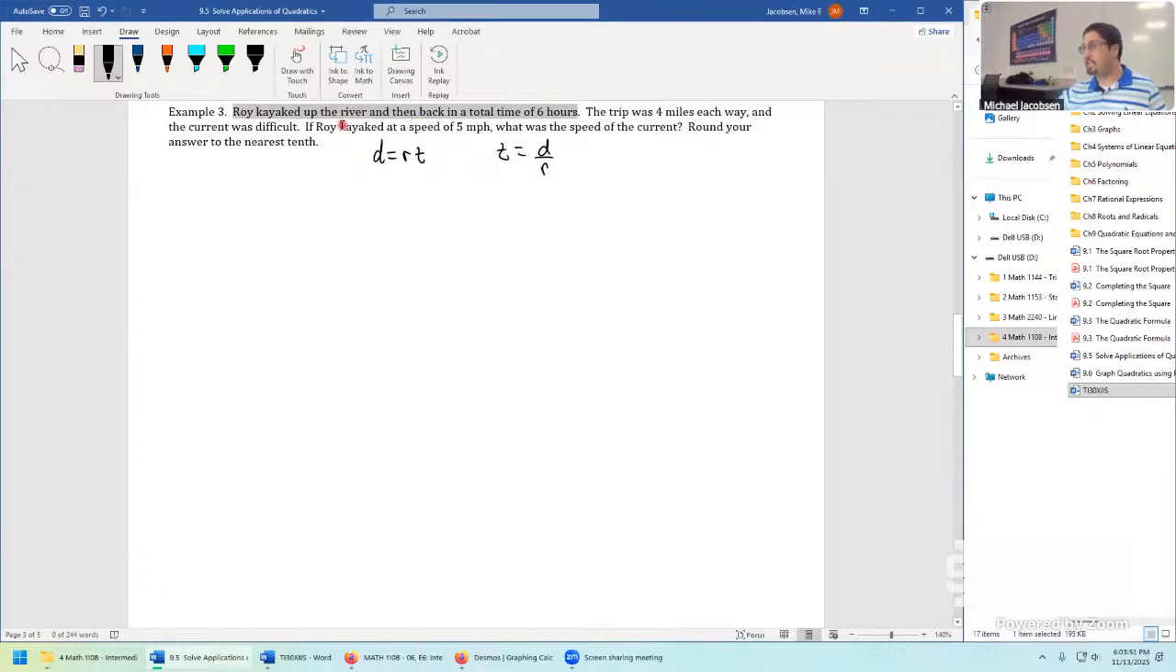So Roy kayaked up the river and then back in a total time of 6 hours. That means there are two different rates: the rate of speed when he was going up the river and when he was going back down the river. So we can organize the problem by saying, here is the situation for when Roy was going up the river. I'll interpret up the river to mean against the current. Then back, so I'll say down the river when he's going back. Interpret that to mean going with the current.